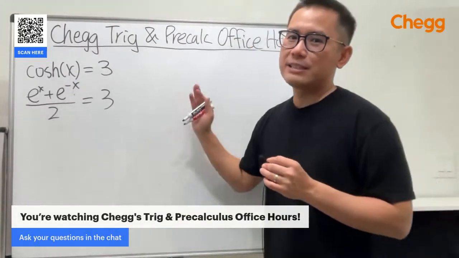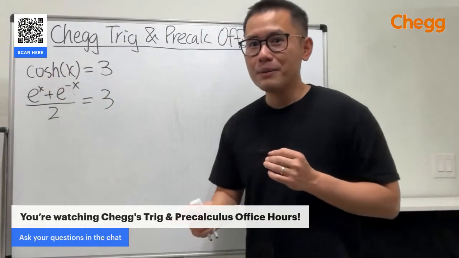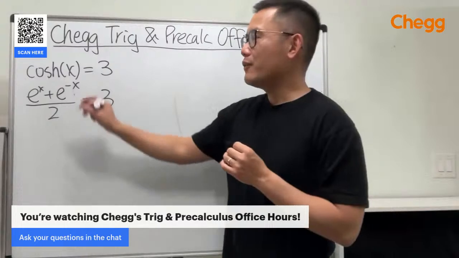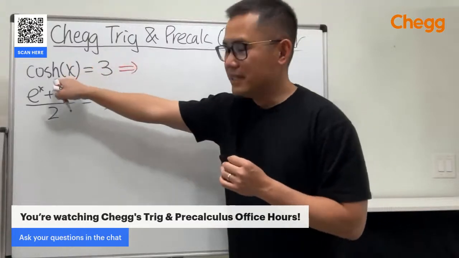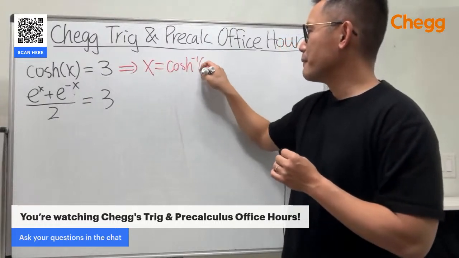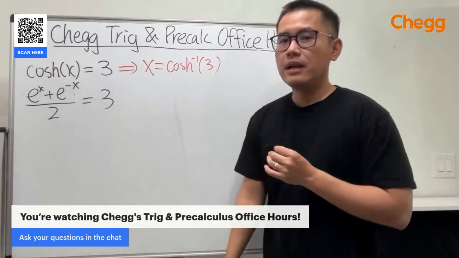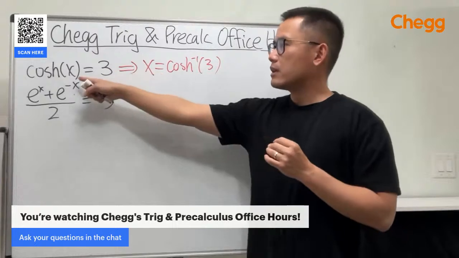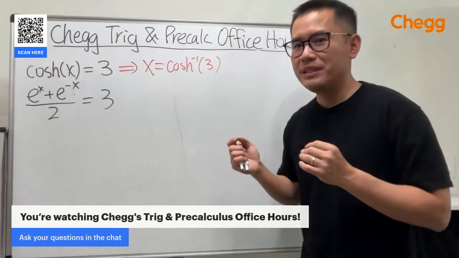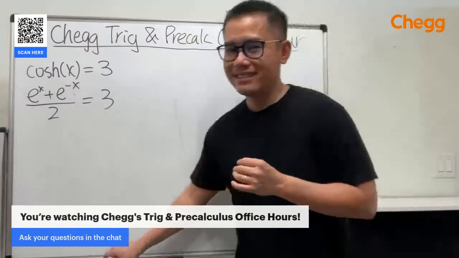Yeah, today we're focusing on exponential equations. So at first, this looks like a hyperbolic trig function, but don't worry too much. You can turn that into an exponential function. And of course, I can also tell you that this is the same as saying x is just equal to the inverse cos of 3. Of course, we can do that, but let's see. By the way, though, cos of x it's not 1-to-1. So when you take the inverse, you will have to be careful a little bit. So let's do it like this. We are going to find out both solutions.